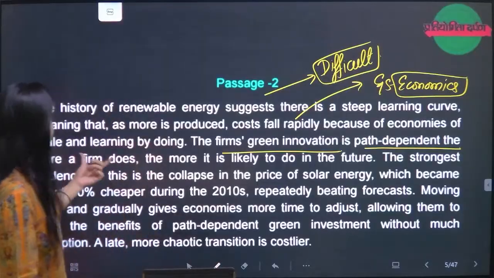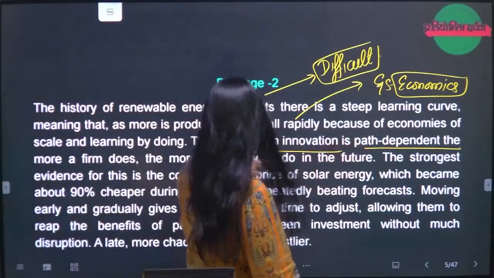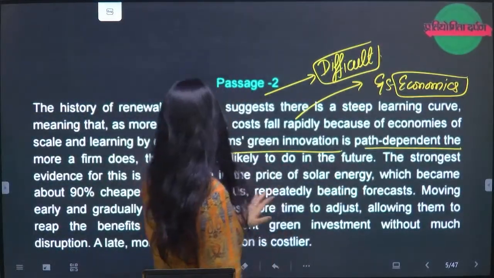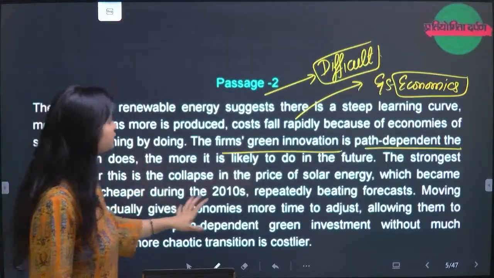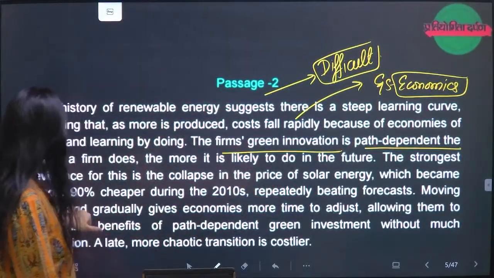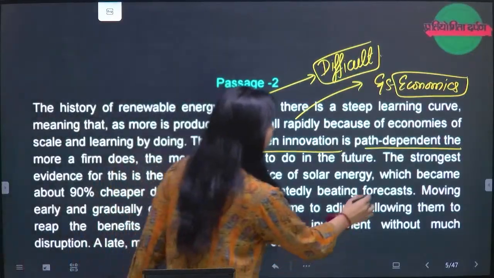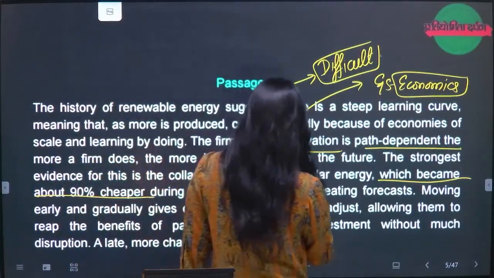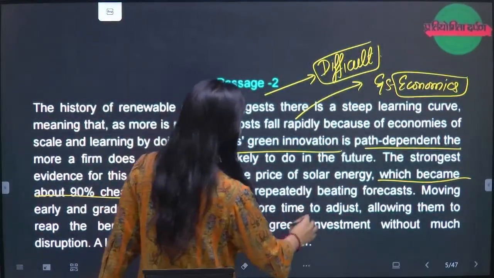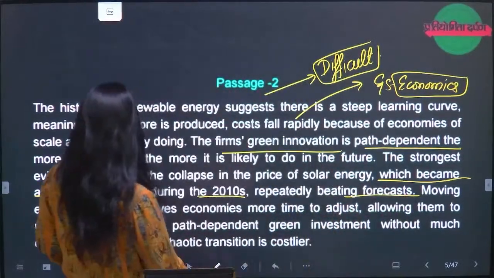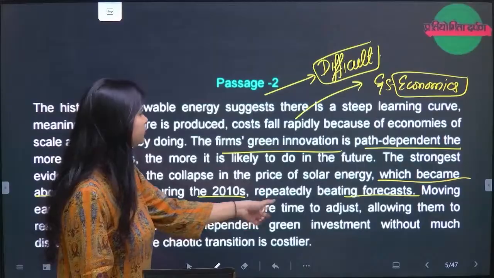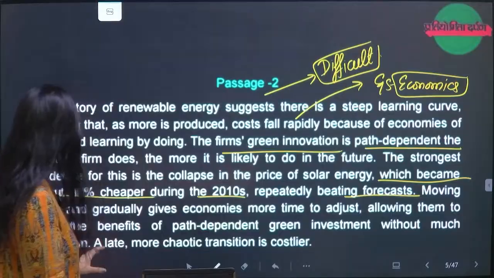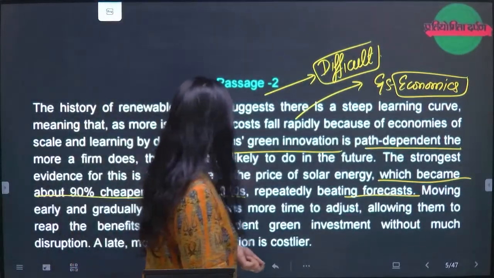So economies of scale and learning by doing. The firm's green innovation is path dependent. The more a firm does, the more it is likely to do it in the future. The strongest evidence for this is the collapse in the price of solar energy, which became about 90% cheaper during the 2010s, repeatedly beating forecasts. Moving early and gradually gives economies more time to adjust, allowing them to reap the benefits of path-dependent green investment without much disruption. A late and more chaotic transition is costlier.